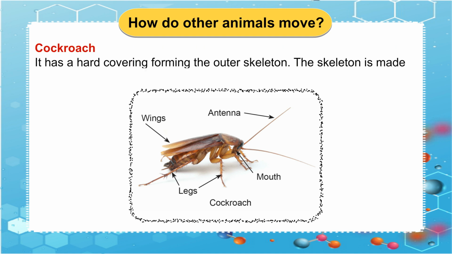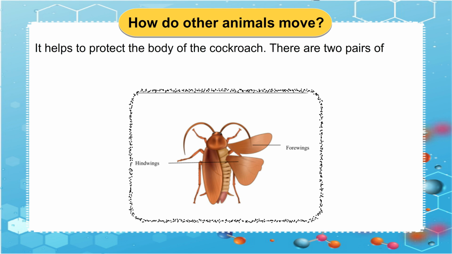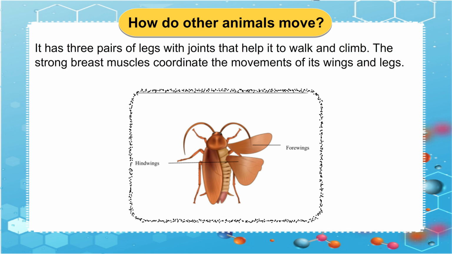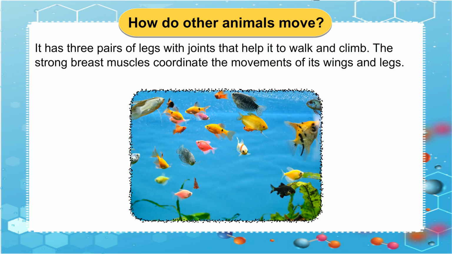Cockroach. It has a hard covering forming the outer skeleton. The skeleton is made of multiple units joined together. It helps to protect the body of the cockroach. There are 2 pairs of wings attached to its breast which help it fly. It has 3 pairs of legs with joints that help it to walk and climb. The strong breast muscles coordinate the movements of its wings and legs.